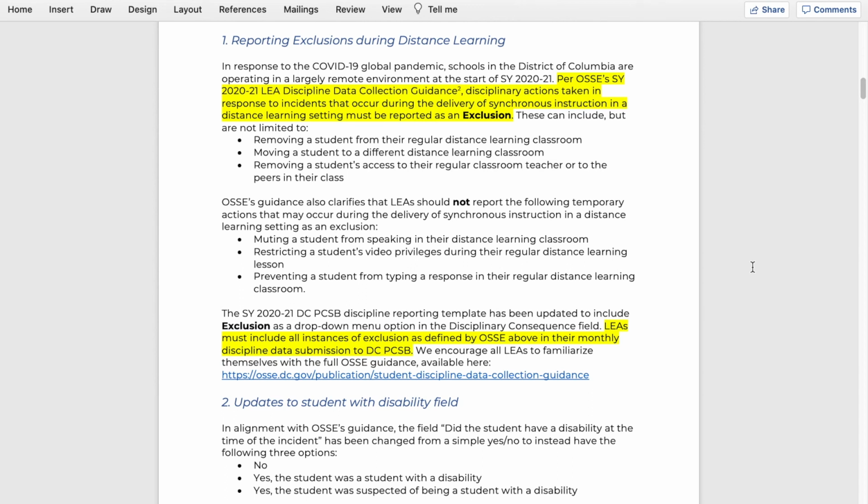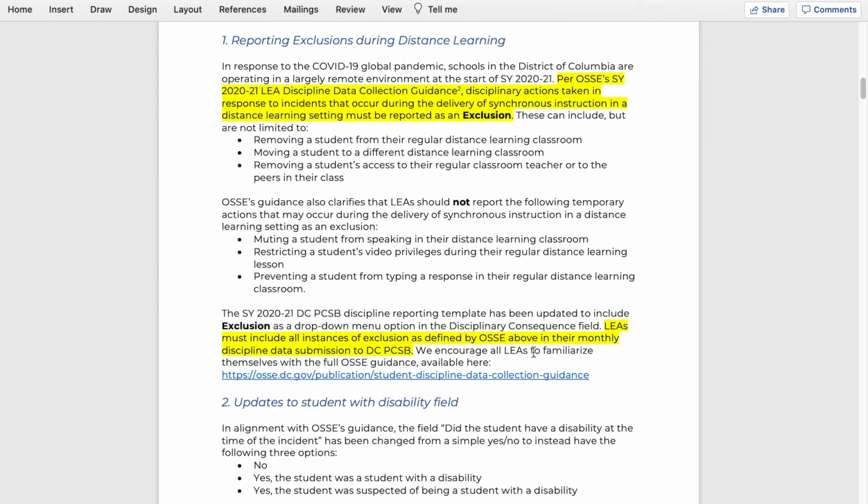Obviously, with COVID-19, probably everyone listening to this training right now is operating in a largely remote environment. Now, OSSI's updated 2021 discipline collection guidance is very clear about how that impacts discipline. Essentially, disciplinary actions that are taken in response to incidents that occur during synchronous instruction in a distance learning setting must be reported as an exclusion. So this text here is taken pretty much exactly from OSSI's guidance.